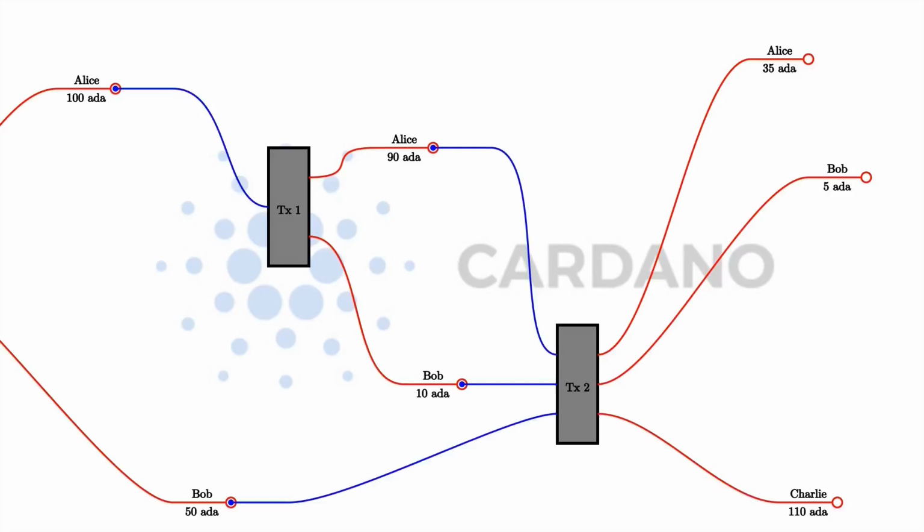So in order to pinpoint a specific UTXO, you must pinpoint the transaction it came from via its transaction ID, and you must say which output of that transaction it was. The outputs of a transaction are ordered, so by specifying the transaction that produced it and saying which item it was in the list of outputs, you can uniquely identify a UTXO.